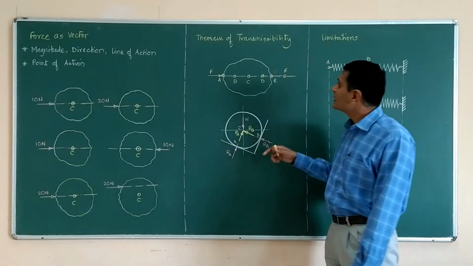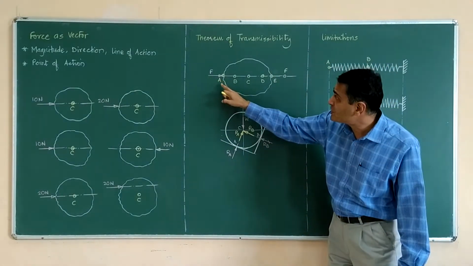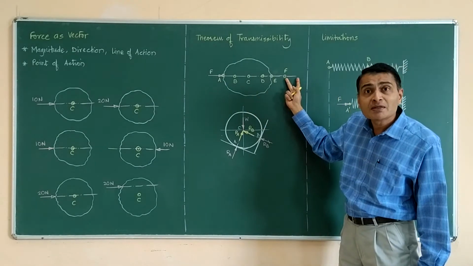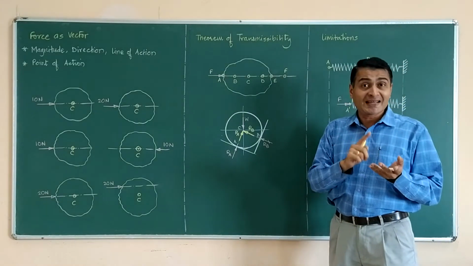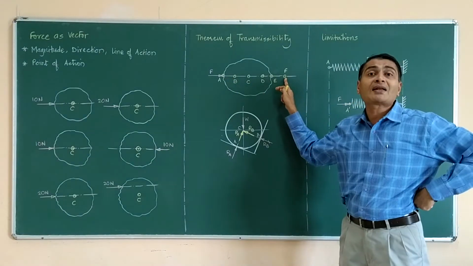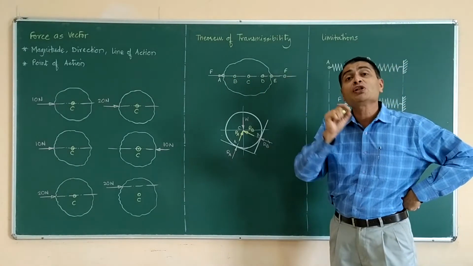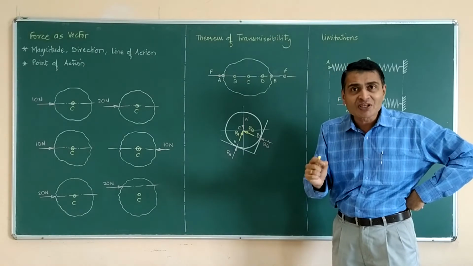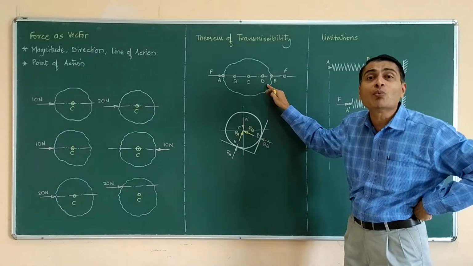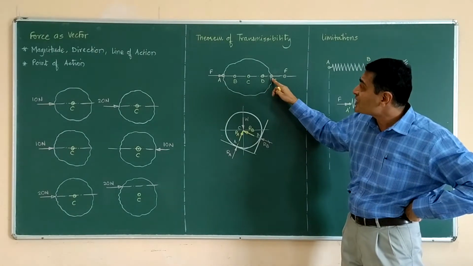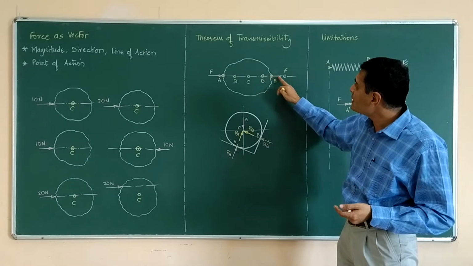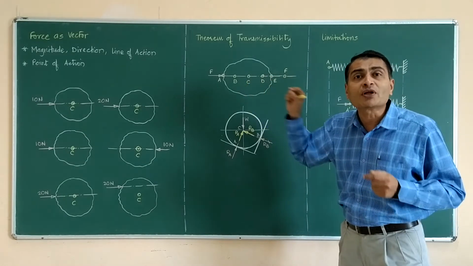The first limitation is this: the force F, which is acting at point A, can I transmit it to point F? See, I am keeping magnitude the same, direction the same, even line of action the same. I am only changing the point of action. So can I transmit it to point F? Certainly not. And the reason is, point F is not physically connected to this rigid body. So the moment I cross point E, the force is no more acting on that body, because the points beyond E are not physically connected to this body.